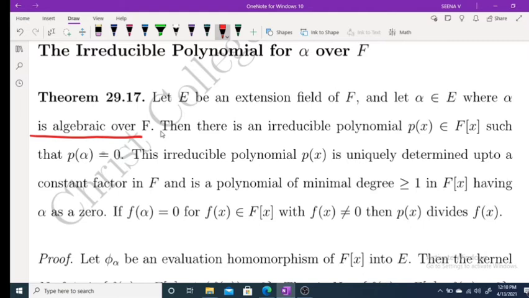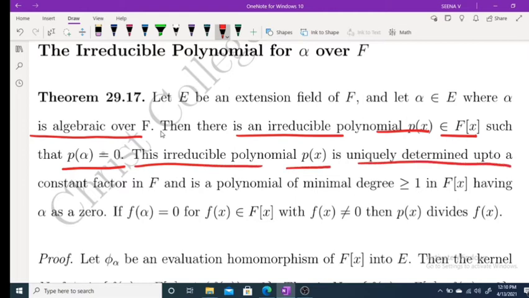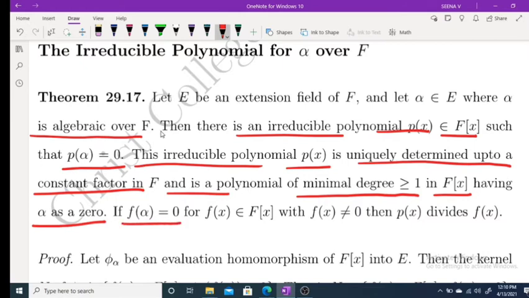Then this theorem says that there is an irreducible polynomial p of x belongs to F[x] such that p of alpha equal to 0. And this irreducible polynomial p of x is uniquely determined up to a constant factor in F and is a polynomial of minimal degree greater than or equal to 1 in F[x] having alpha as a 0. If f of alpha equal to 0, f of x belongs to F[x] with f of x not equal to 0, then p of x divides f of x.